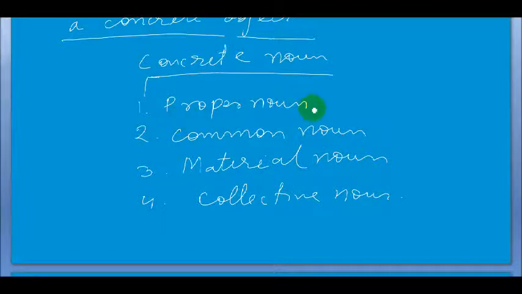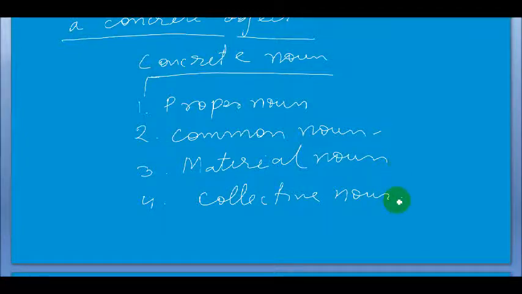The name of a person, place, or thing is a proper noun. Common nouns mean common things, places or persons. What are common things? If I am telling animal, people, these are the common names. And material nouns, the names of the materials.